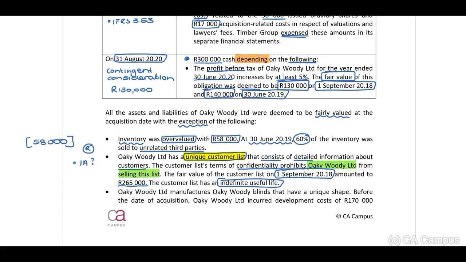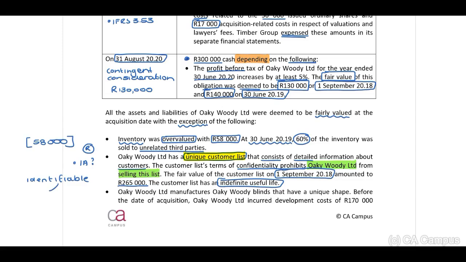Now, guys, when we identify that, it prohibits them from selling this. Remember, when you think about your intangible assets, your identifiable assets in terms of IFRS 3, it has to be identifiable.